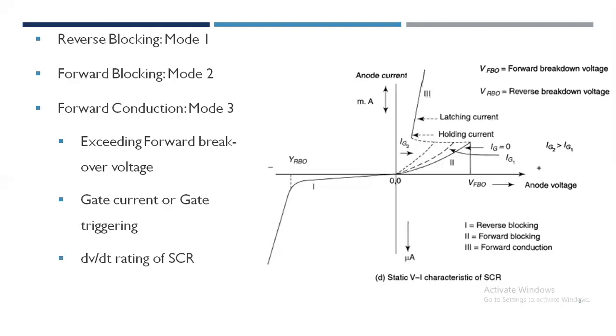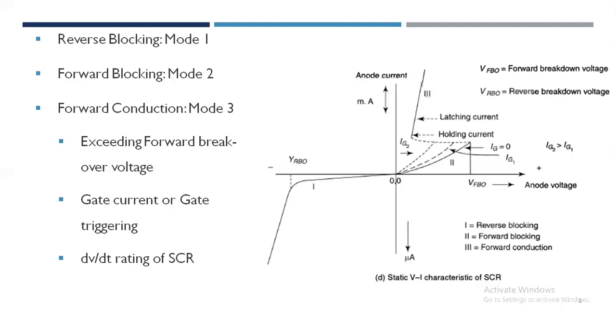The third one is dV by dt turn on, or dV by dt rating of SCR. A thyristor may be triggered on by a rapid rate of increase of forward anode to cathode voltage in the presence or absence of gate signal. This can be explained in terms of anode to gate and gate to cathode capacitance.